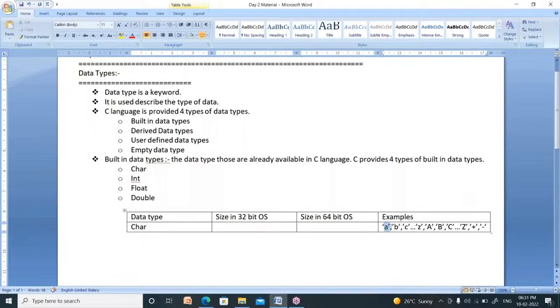The data which is included within single quotation marks is called a character. A, included within single quotation marks, is a character.